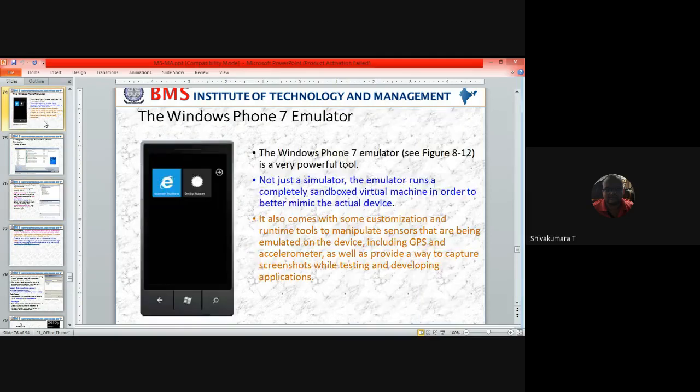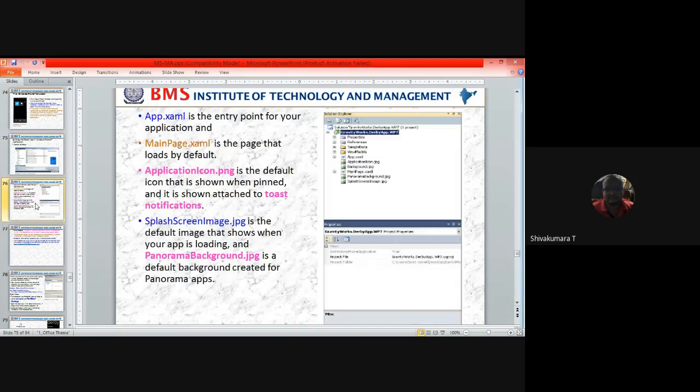Just look here: when the application is loading, the default application icon is going to be set, and the panorama background image is going to be set as the default background. These .jpg and .png files are called resource files. Main page.xaml is the page that loads by default when you run Windows Phone 7. App.xaml is the entry point for your application.